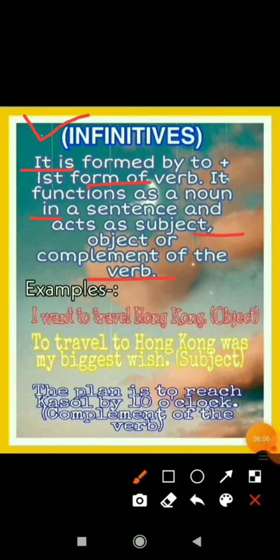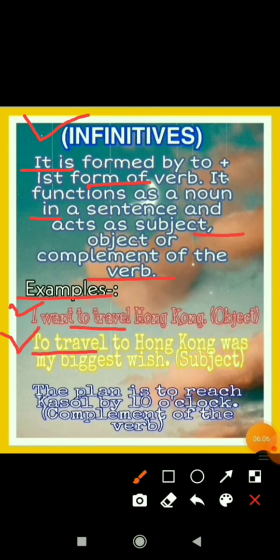Let's see the examples to understand it better. First example is I want to travel to Hong Kong. So here what is infinitive? Infinitive is to travel and it is used as object because what I want? To travel. So here it is used as the object of the verb. Second sentence is to travel to Hong Kong was my biggest wish. So here again to travel is used as subject.